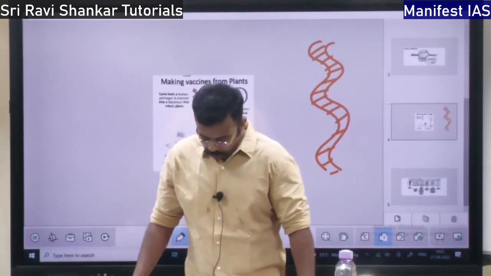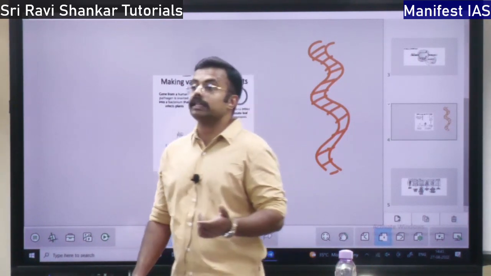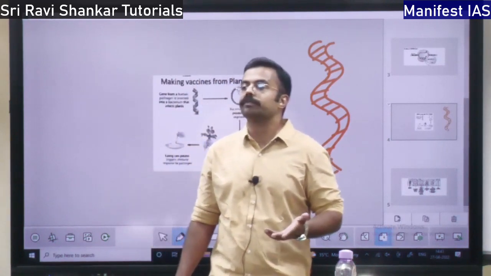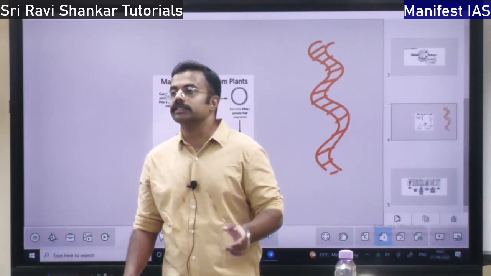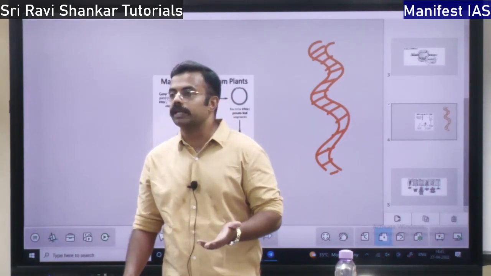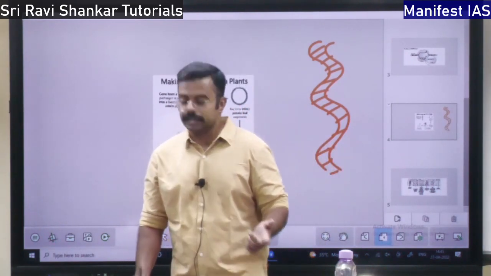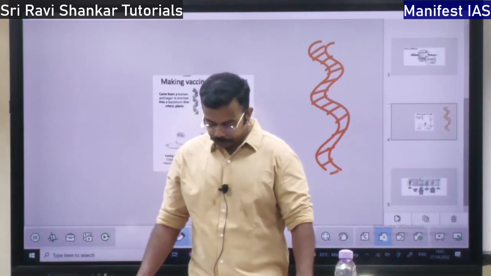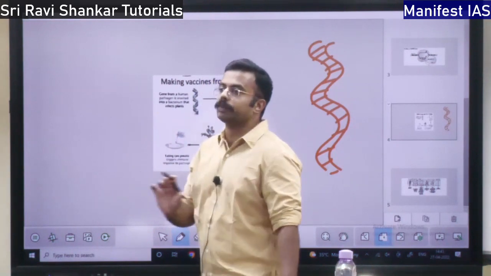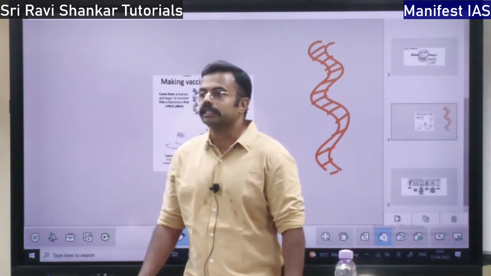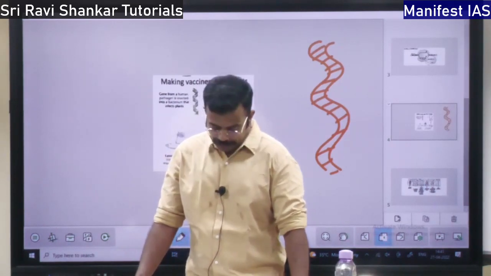So these genes, what they do, they encode proteins. The function of the gene is to produce protein. See, all our functions, metabolism, are based on protein synthesis. Who produces the protein? Even though you eat the food, it is getting converted to energy and the energy is supplied to the cell. In the cell, the genes are producing the proteins, right? The essential proteins. If a specific part of a DNA doesn't produce protein, it is not called a gene. So genes definitely produce proteins, right?